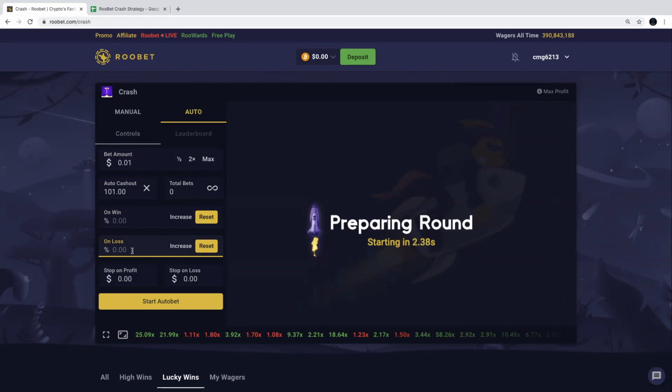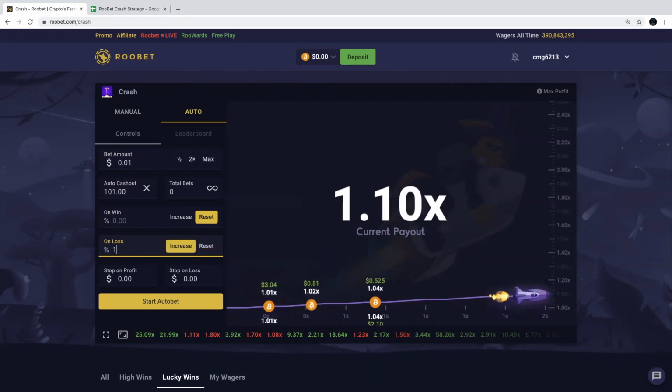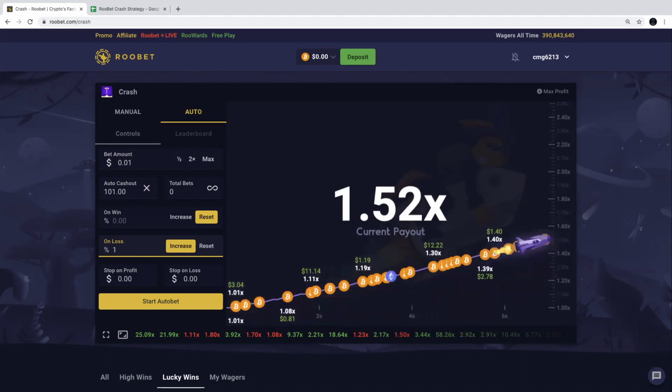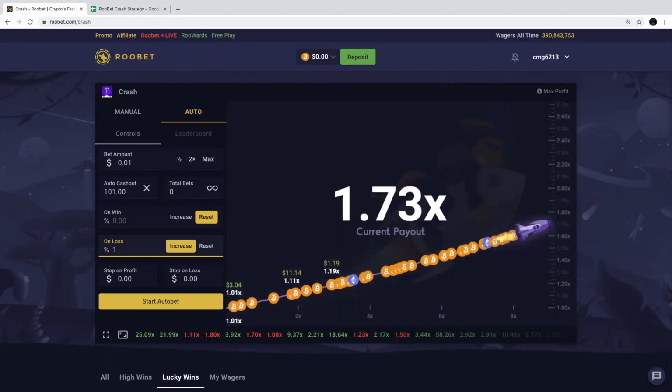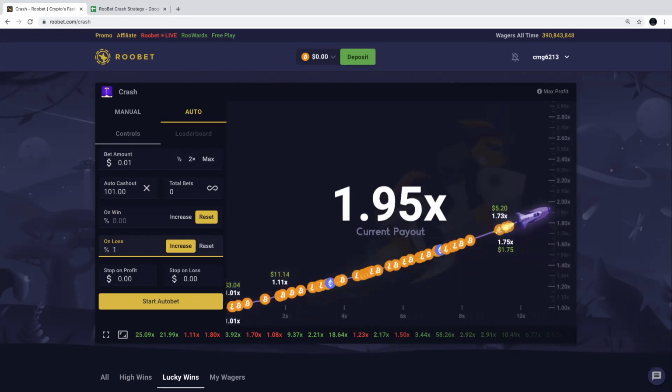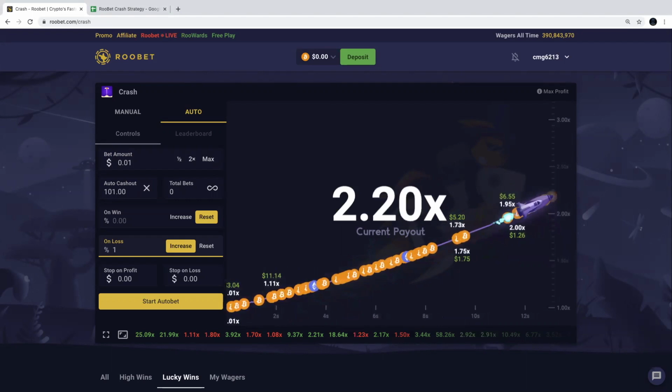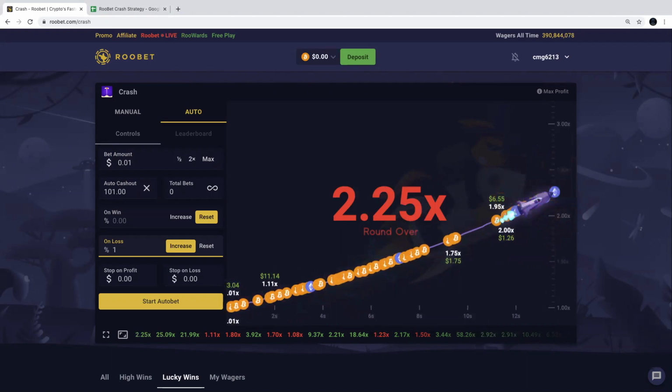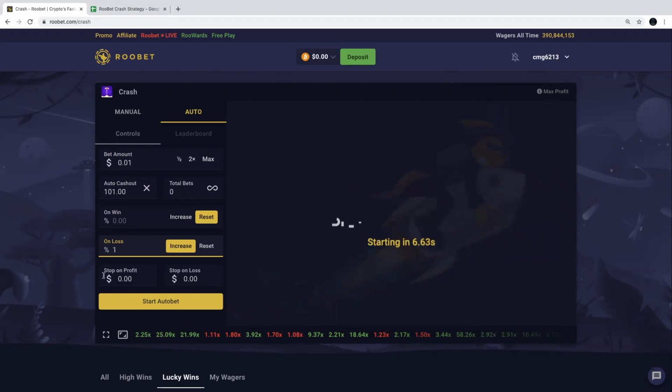And for our on-loss percentage, we're going to be increasing by 1% every time that we lose. So it'll increase our bet 1% of 1 cent every time that we lose. So that is a very, very small amount of money, but every single time you're going to be making at least $1.